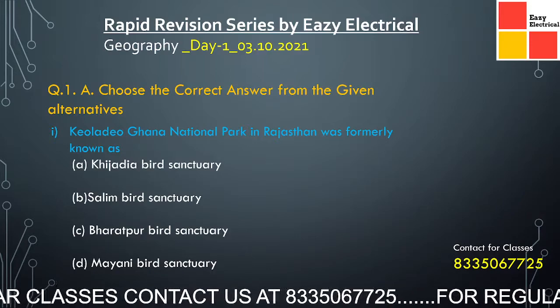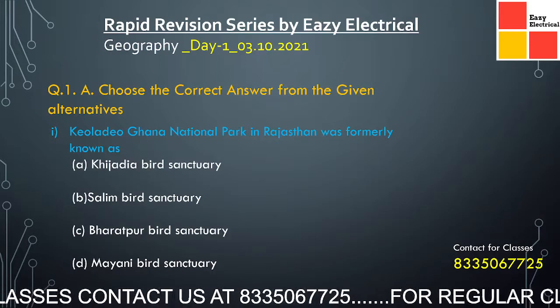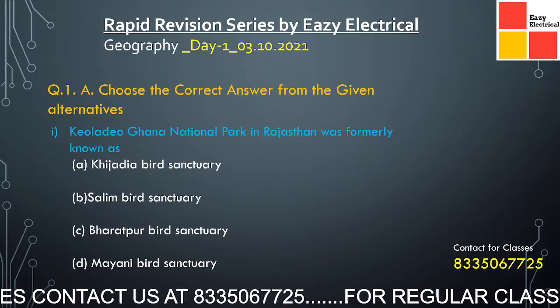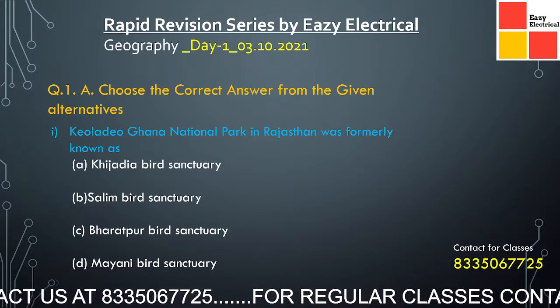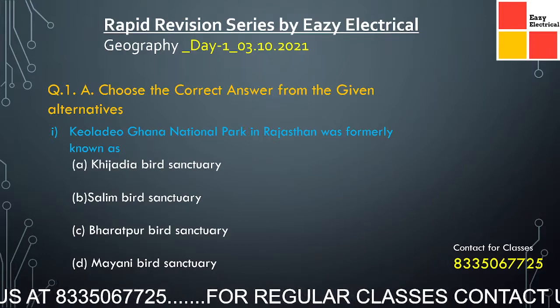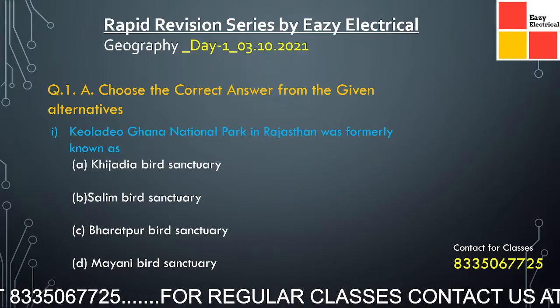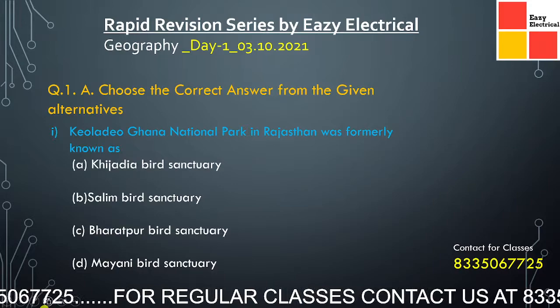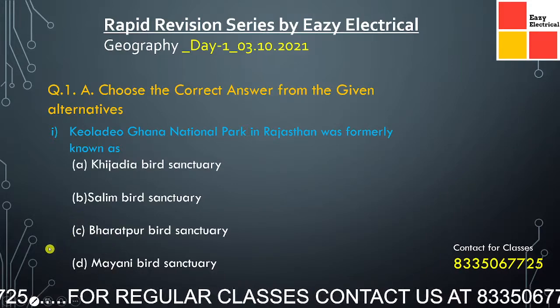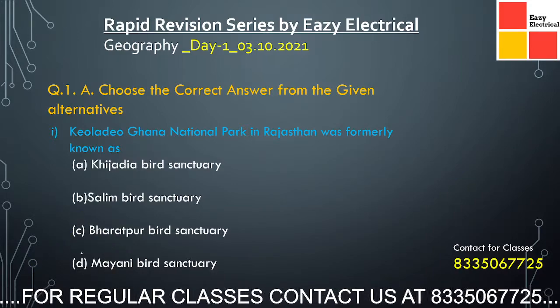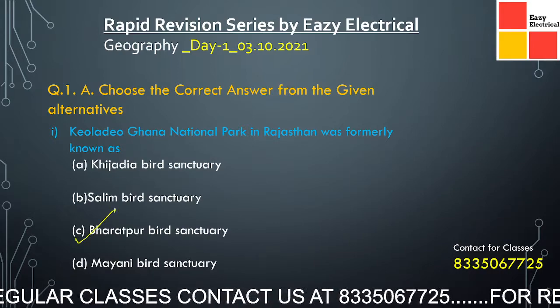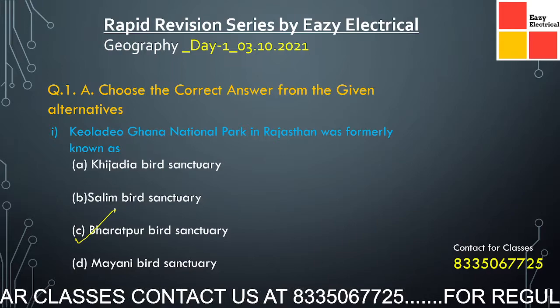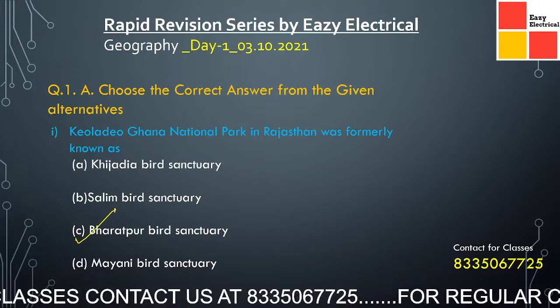The first question is, Keoladeo Ghana National Park in Rajasthan was formerly known as? The answer is the Bharatpur Bird Sanctuary. It was declared a national park and listed as a UNESCO World Heritage Site in 1985.